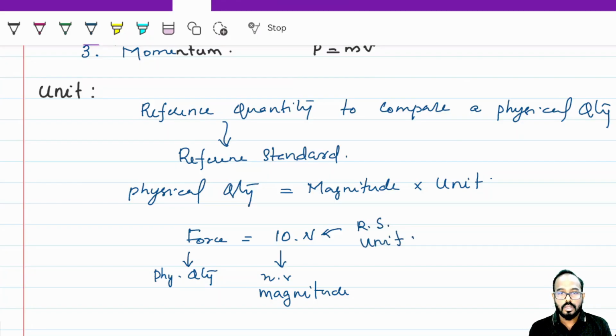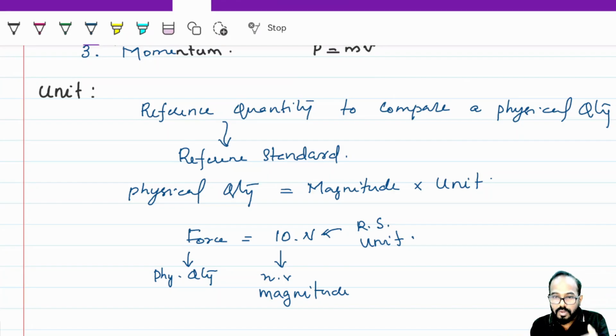Understood? So if you are comparing a reference standard with a physical quantity, what is that called? That is measurement. So physical quantities and measurement is the chapter. Now you know what a physical quantity is. What are the types of physical quantities? Two types are there: base quantities and derived quantities.